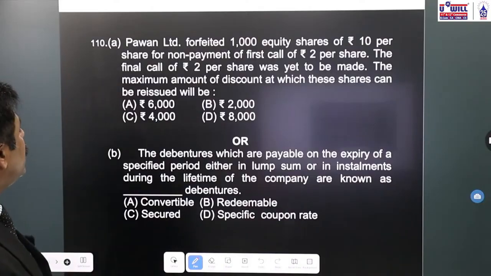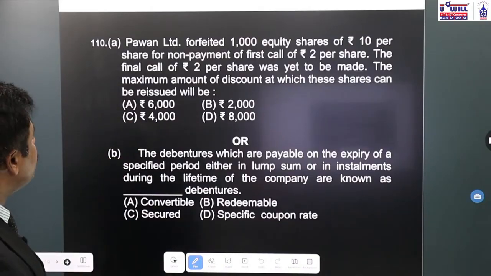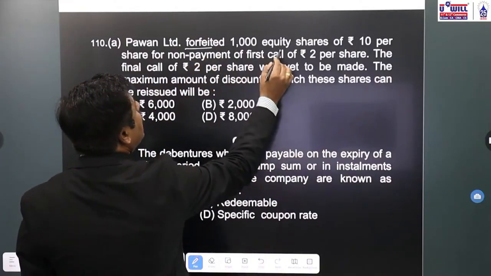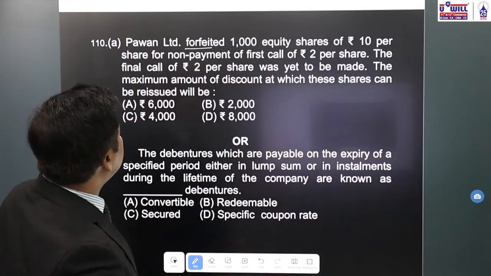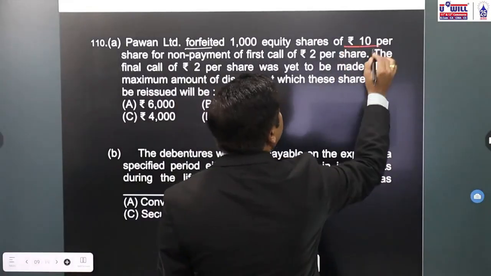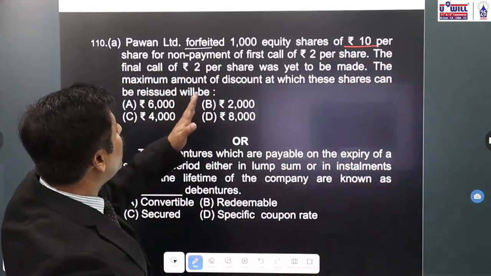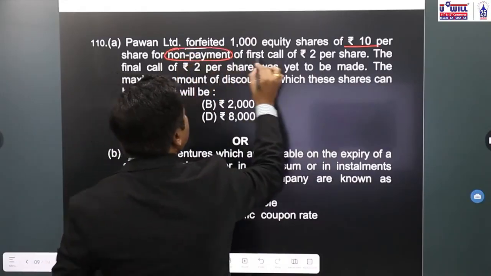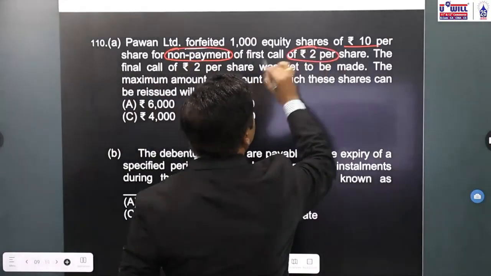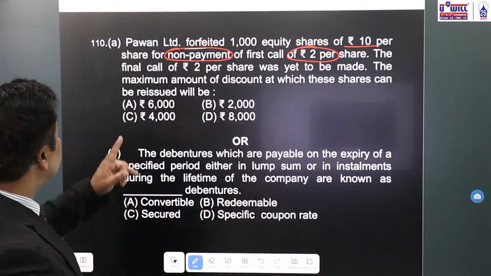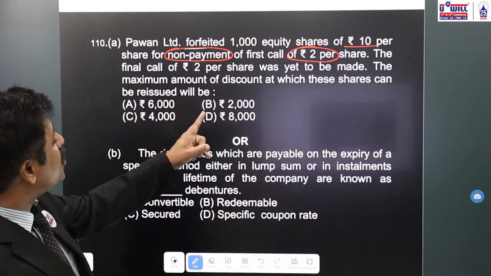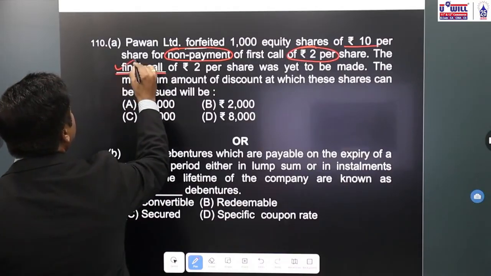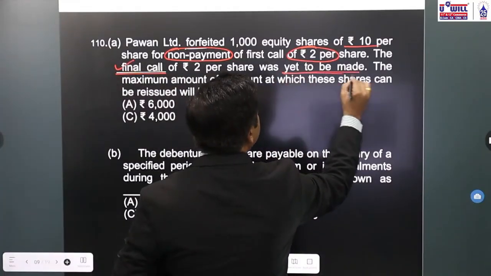Question 110, option A and B, 2 are asked. Power Limited forfeited 1,000 equity shares of rupees 10 per share, face value is 10, for non-payment of first call of rupees 2 per share. Non-payment of first call of rupees 2. 2 rupees is not paid. The final call of rupees 2 per share was yet to be made. This final call is yet to be made.